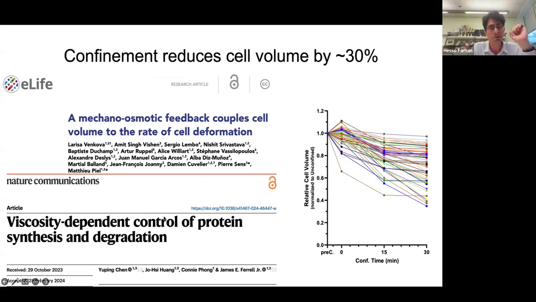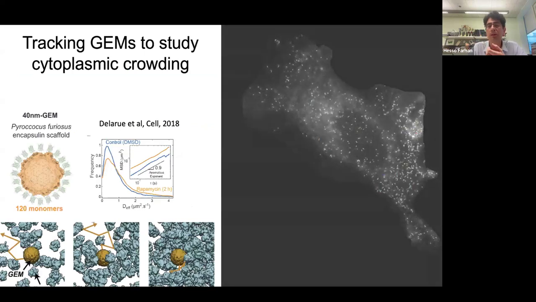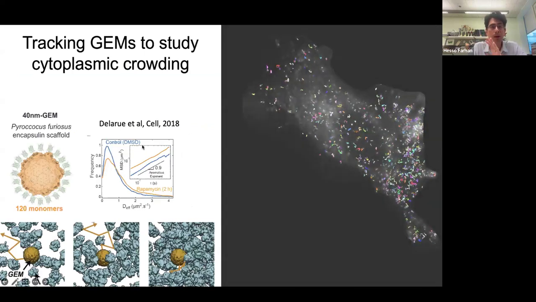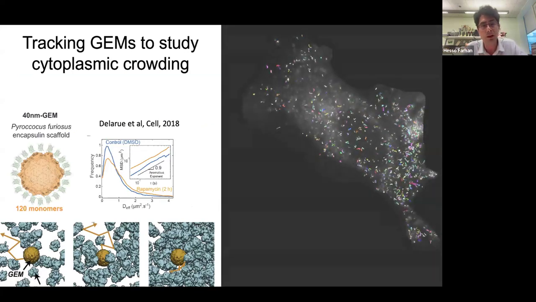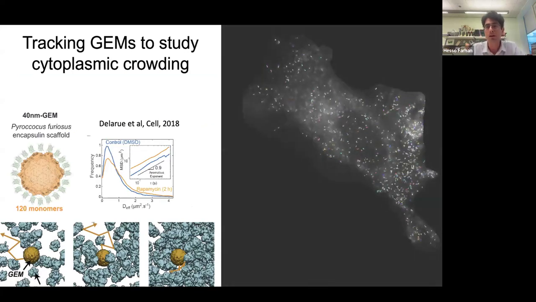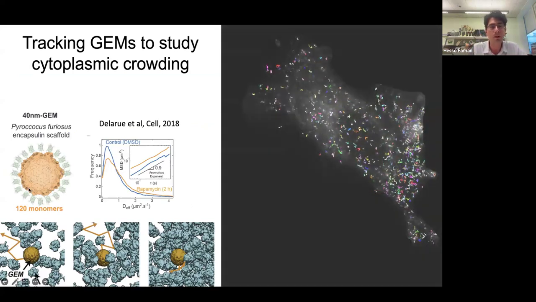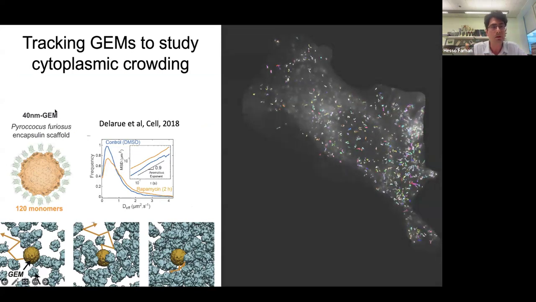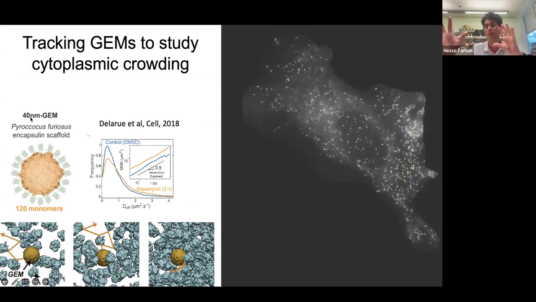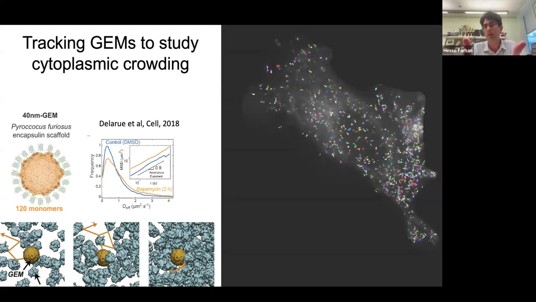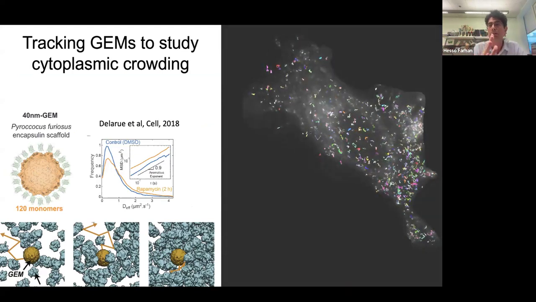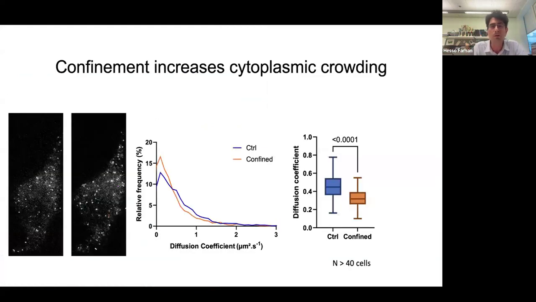And this paper by James Farrell's group showed that the viscosity of the cytoplasm determines how translation works. So if the cytoplasm is more crowded, the cells will not translate as well. And we thought, okay, can we show that the cytoplasm is more crowded? So we used this GEM tracking with help from the lab of Liam Holt. Beautiful collaboration. They helped us a lot getting this method working. So these are small spherical molecules that you can express in the cells, tagged with GFP. They have a diameter of 40 nanometers, which is about like 2 ribosomes. And you track them for about 2.5 seconds in the cytoplasm, and then you can measure the diffusion coefficient.